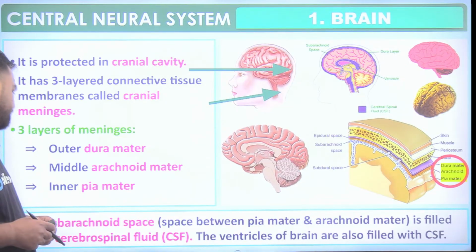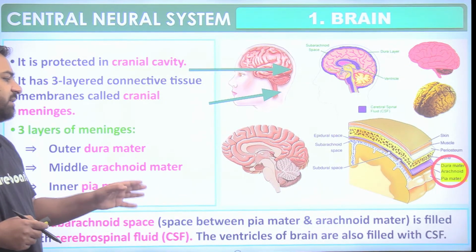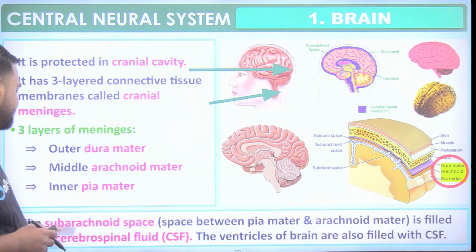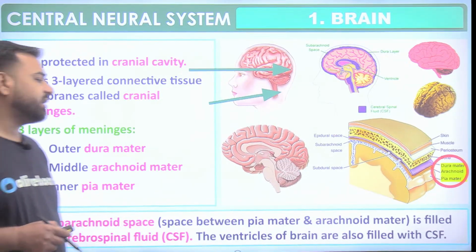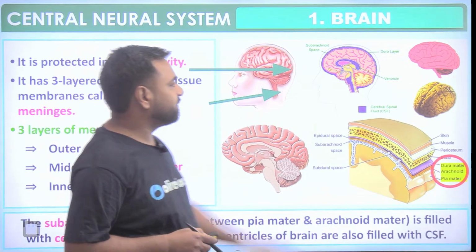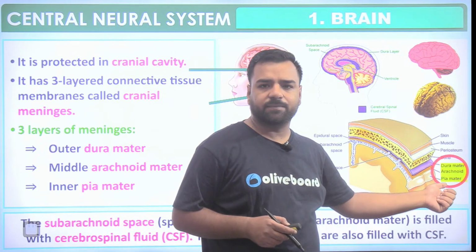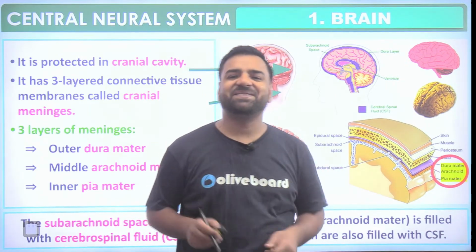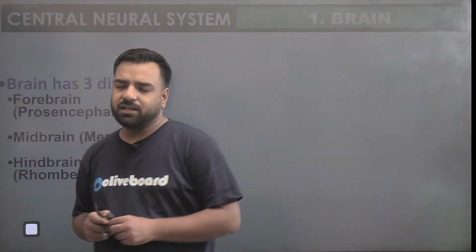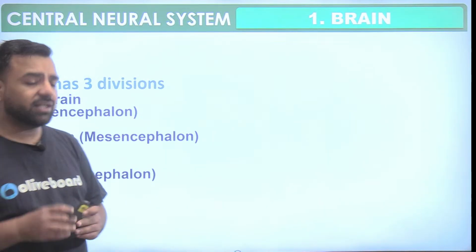The subarachnoid space, that is the space between the pia mater and the arachnoid mater, is filled with the cerebrospinal fluid, and the ventricles of the brain are also filled with CSF. It's mentioned here, right? And this was the dura mater, arachnoid and pia mater. So this part is clear. That's great. Proceeding further, now guys, let's understand about the different parts of the brain.